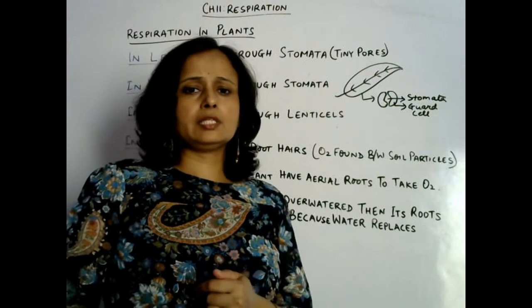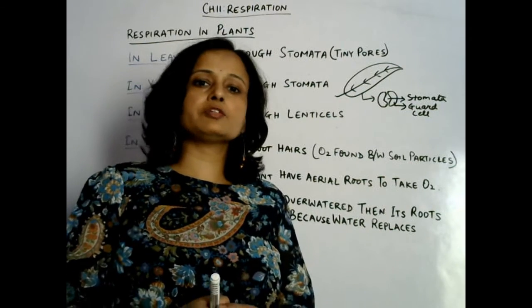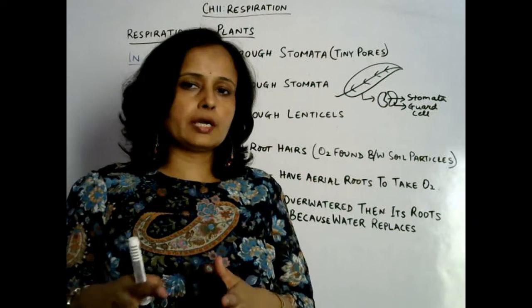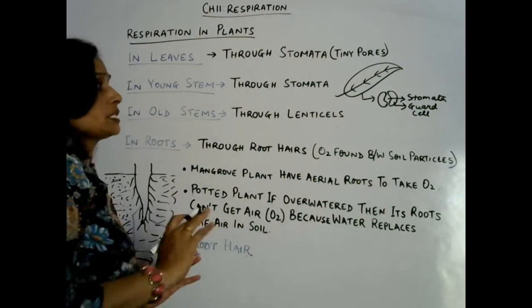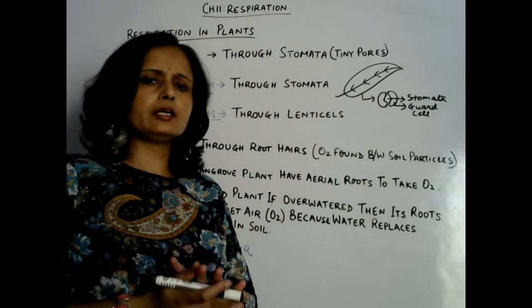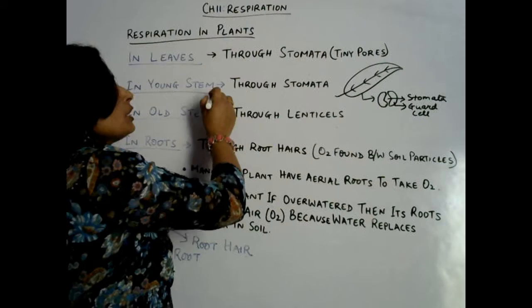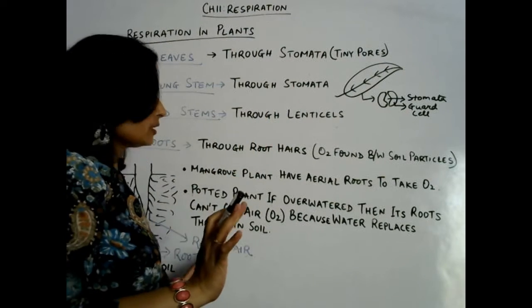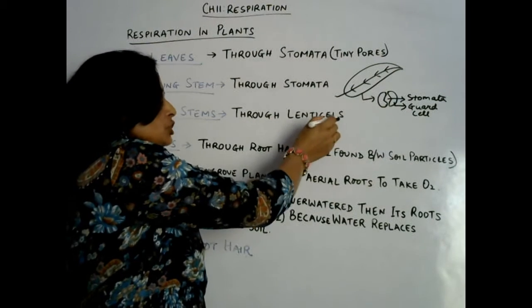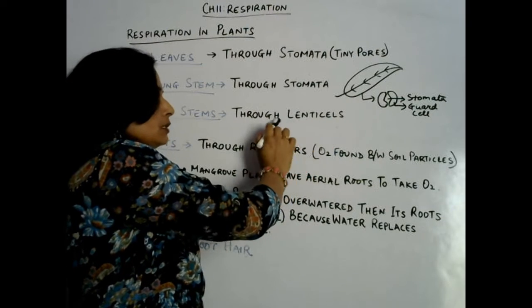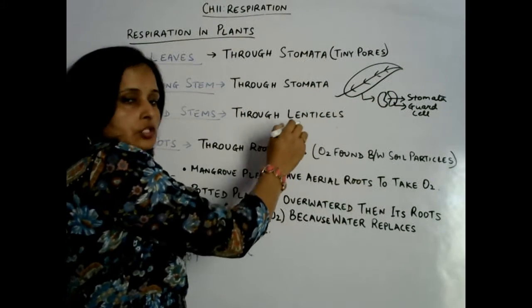We discussed in photosynthesis that through stomata only, for photosynthesis it takes carbon dioxide from atmosphere and it releases oxygen to atmosphere through this stomata only. Okay. Next one, in young stem. Basically young stems are green in color, and green part of the plant body has stomata. So through stomata only in young stem the process of breathing, exchange of gases takes place. Old stems have a part that is called lenticels. Lenticels are basically pores through which exchange of gases takes place, which is found on the surface of stems.